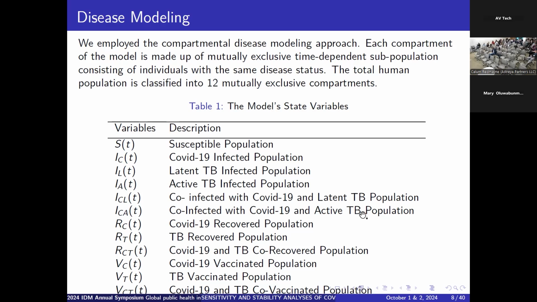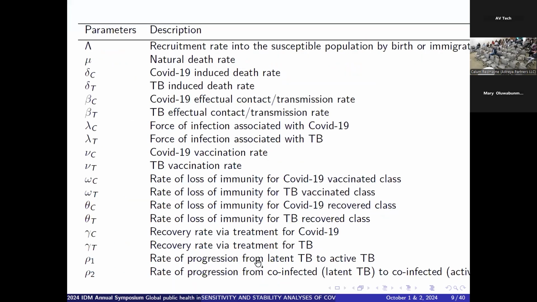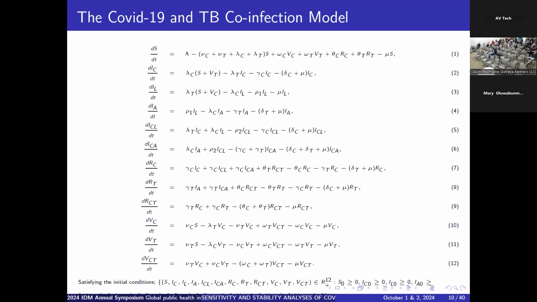We have the co-infected with COVID-19 and active TB. Then the RC represents the COVID-19 recovered population because we incorporated the treatment parameter. And then the TB recovered population. We have the COVID-19 and TB co-recovered population, that is if they recovered from the two. Then the COVID-19 vaccinated population due to the vaccination parameter, the TB vaccinated population, and then the co-vaccinated population. So these are the compartments involved in the formulation of the model. I may not be able to go through each of them, but we'll see them in the schematic flow diagram.